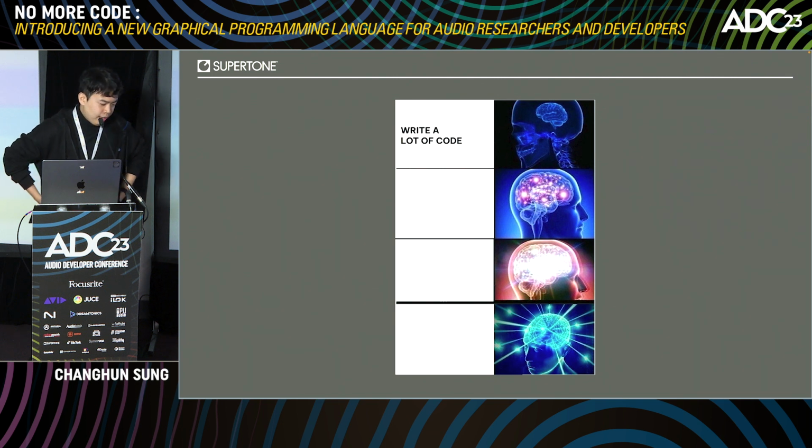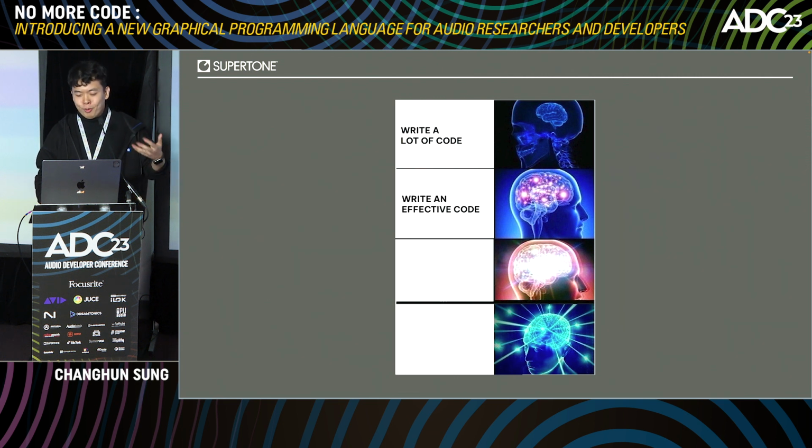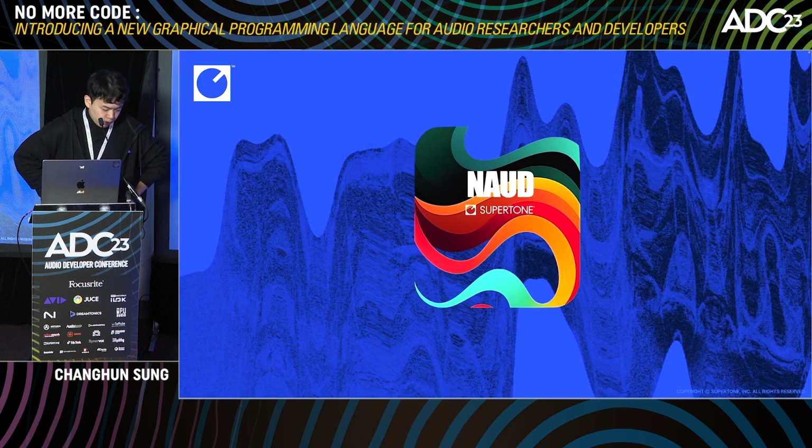So, of course, as a programmer, it's my job to write code, but as we all know, writing code efficiently is more important than writing a lot of code. Writing less code is more important than writing efficiently, but the best thing is not to code at all. So I decided not to code in the old-fashioned way anymore. Now I'm introducing a new development framework named Node.